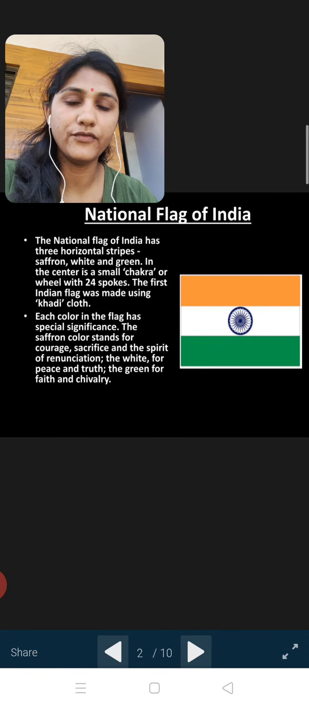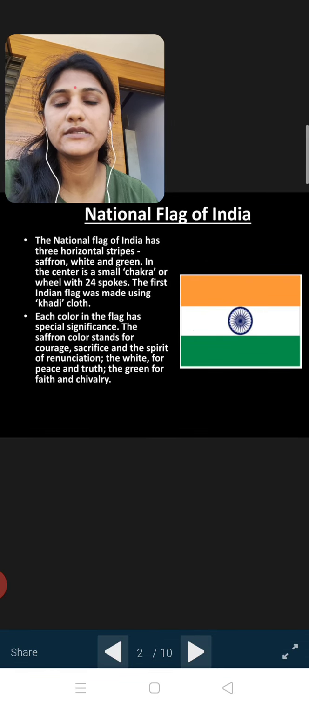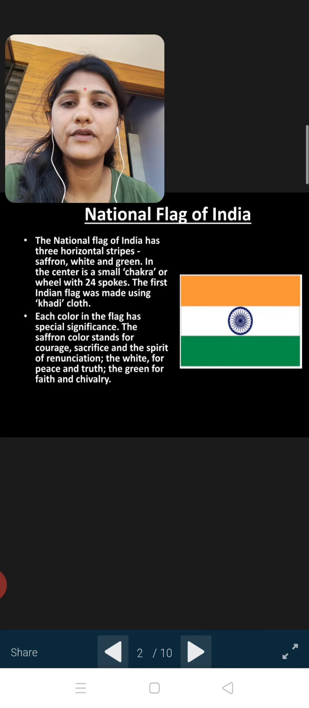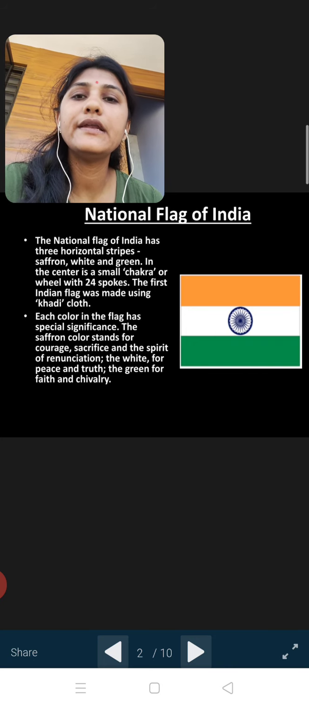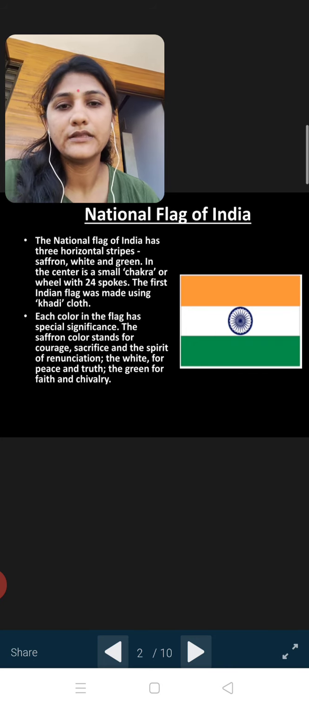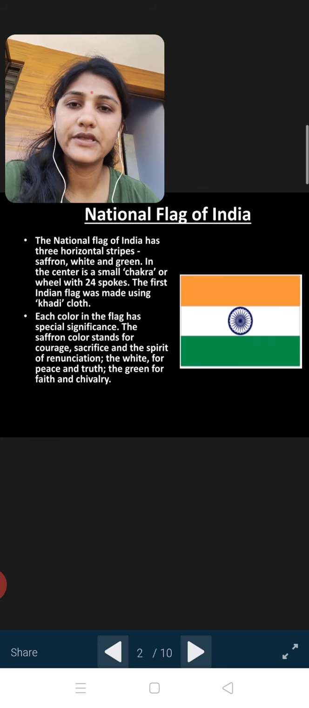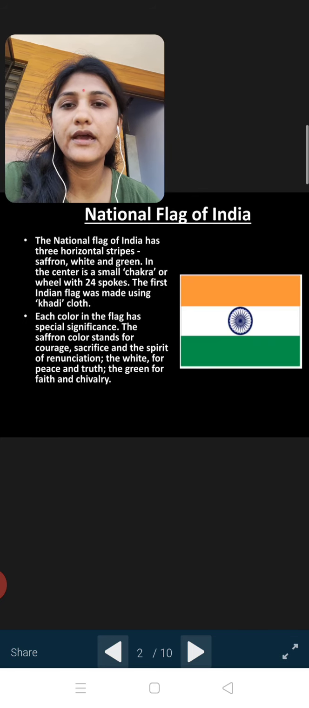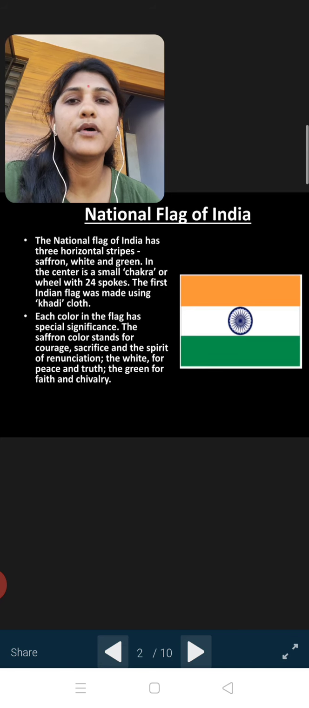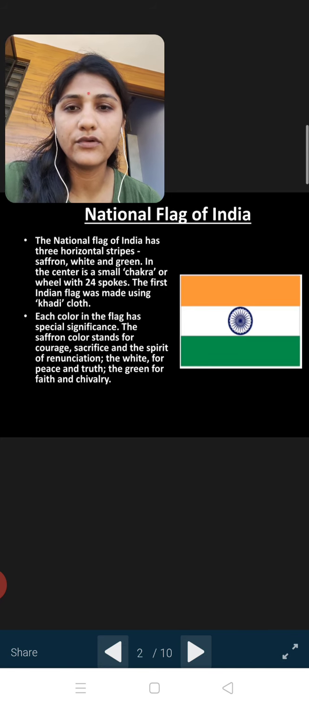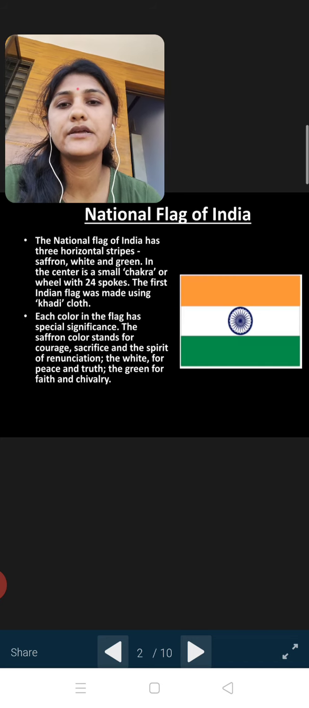The national flag of India. First of all, we are going to discuss the national flag of India. The national flag of India is called Tiranga because it has three colors. It has three horizontal strips: saffron, white and green. The uppermost color is saffron, and then comes white, and the last is green.